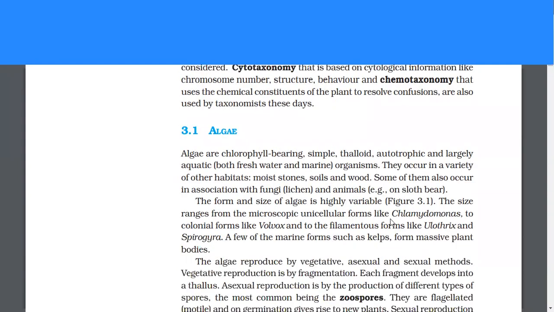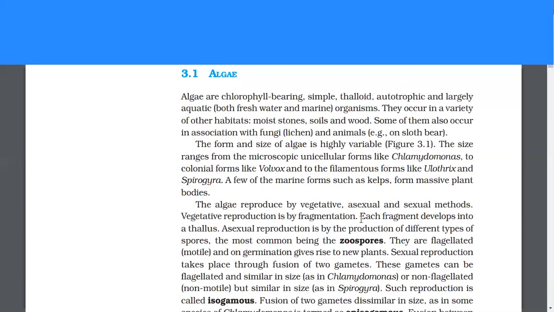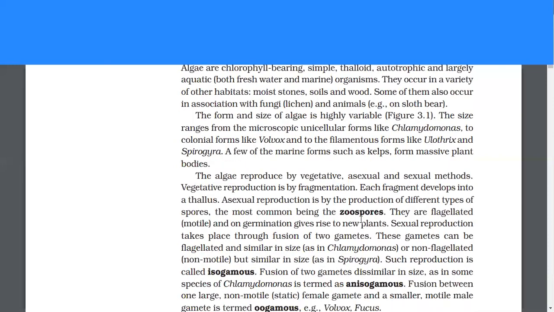Algae. Algae are chlorophyll-bearing, simple, thalloid, autotrophic, and largely aquatic organisms. They occur in a variety of habitats: moist stones, soils, and wood. Some of them also occur in association with fungi and animals. The form and size of algae is highly variable. The size ranges from the microscopic unicellular forms like Chlamydomonas to colonial forms like Volvox and to the filamentous forms like Ulothrix and Spirogyra. A few of the marine forms such as kelps form massive plant bodies.